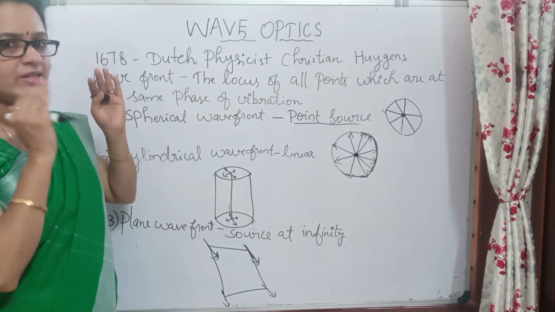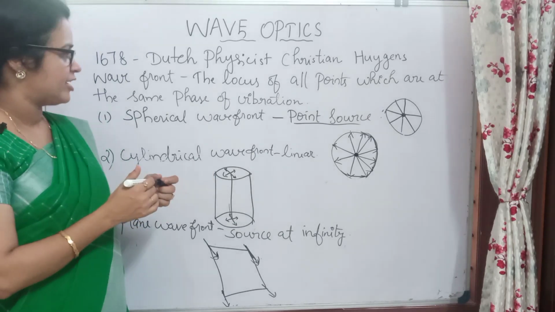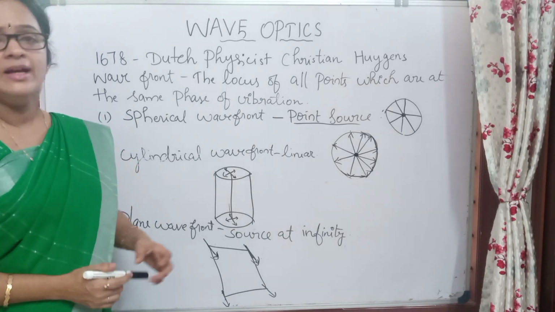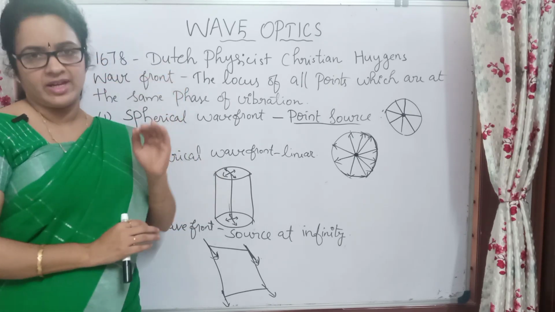So I will just repeat what is wavefront, then what are the different types of wavefronts. അപ്പോൾ എന്താണ് wavefront എന്ന് ചോദിച്ചാൽ എന്ത് പറയാം? It is defined as the locus of all points which are at the same phase of vibration.